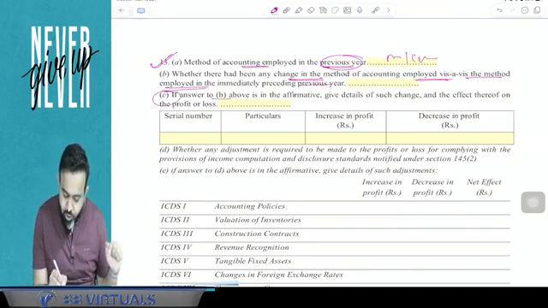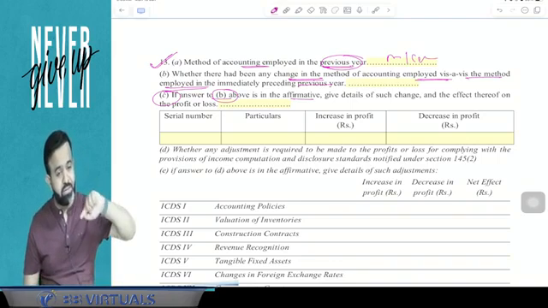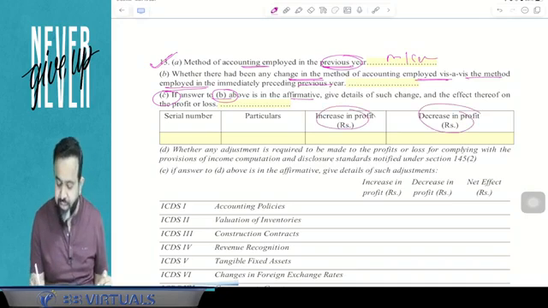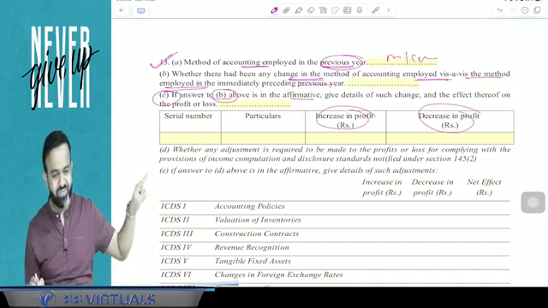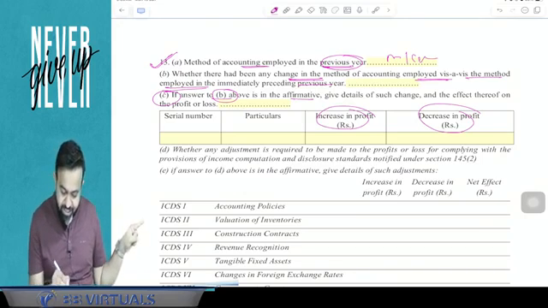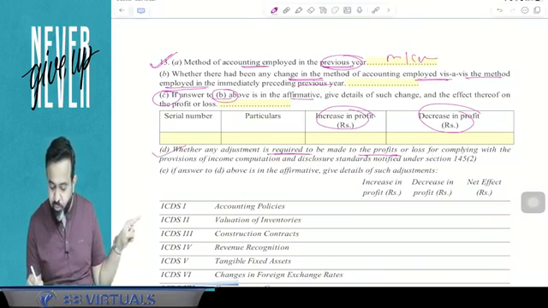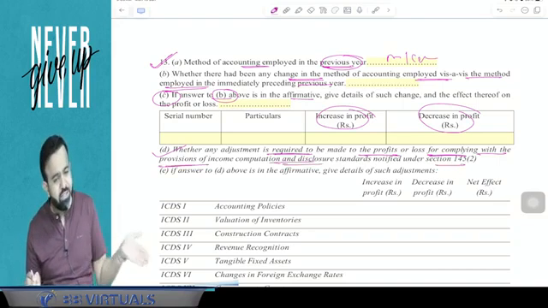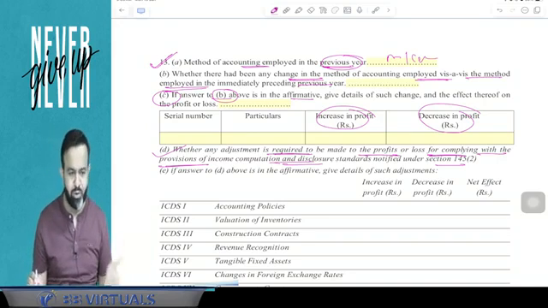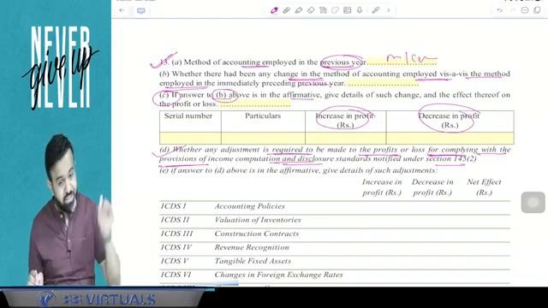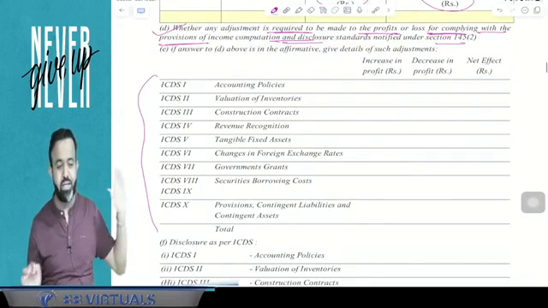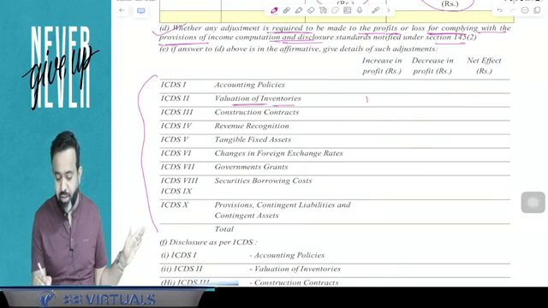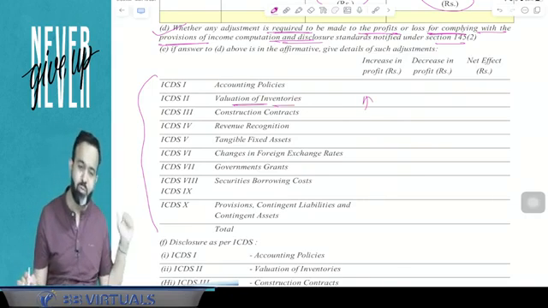And guys, if the answer of B above is affirmative, means if there is a change in the method, and due to the change in the method, what increase or decrease in profit in the current year, that you have to mention. After that, point D says whether any adjustment is required to be made to the profit and loss complying with the provision of Income Computation and Disclosure Standards. Okay guys, due to the ICDS, is there a change in your profit or not? Is any adjustment required? If adjustment is required, you have to mention it here, because there are 10 ICDS. And due to this ICDS, for example, valuation of inventory, your income is increased so and so. So here you have to mention.